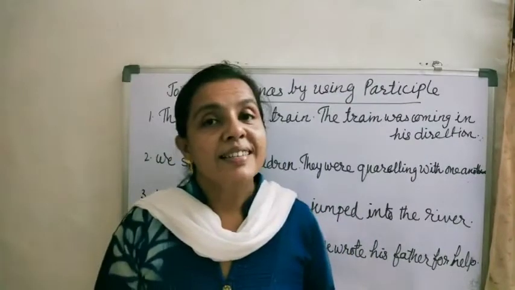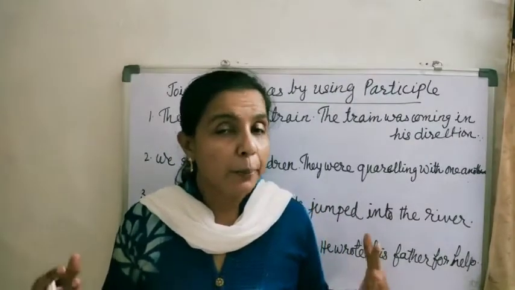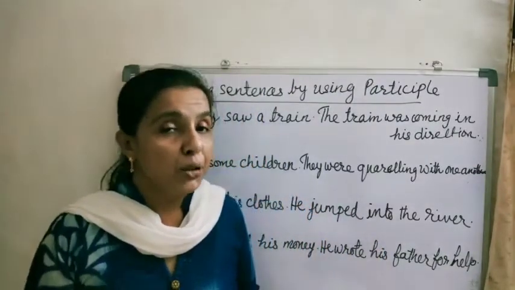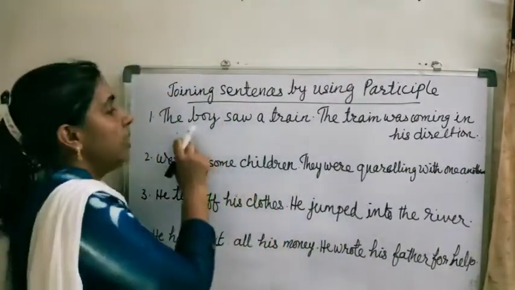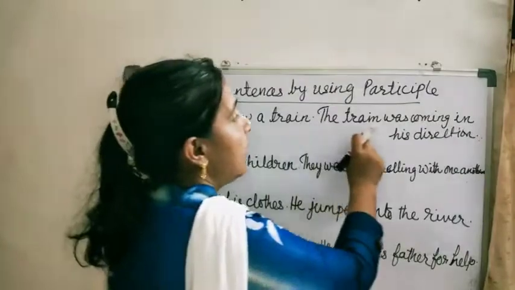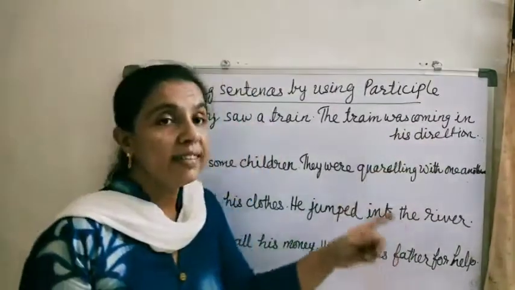We can join pairs of sentences by using participle also. Let us see the sentence. The boy saw a train. The train was coming in his direction.